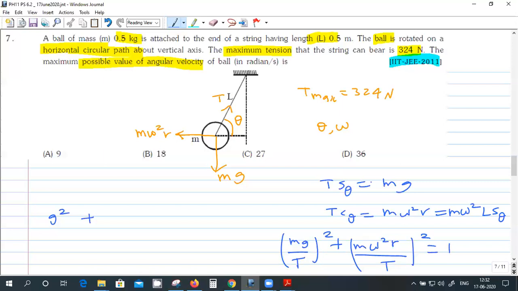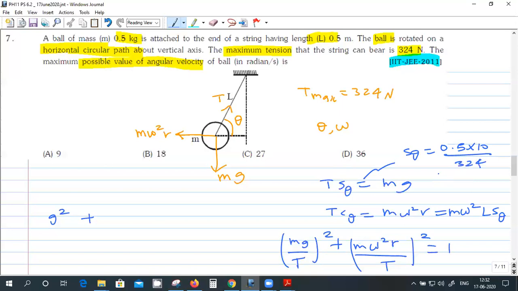So first you have to find the value of theta from here. Sin theta is m into 0.5 into 10 divided by 324.